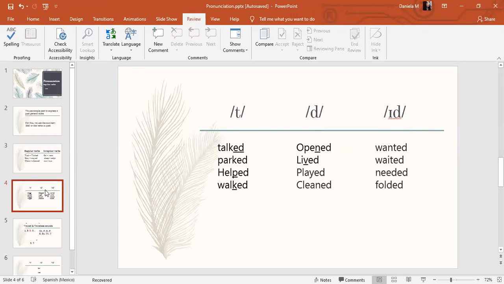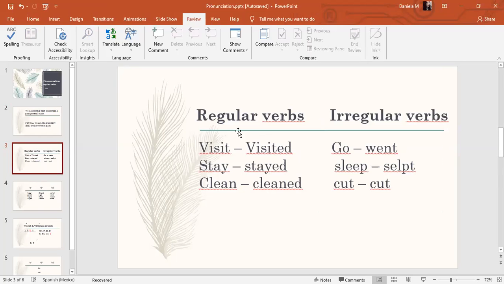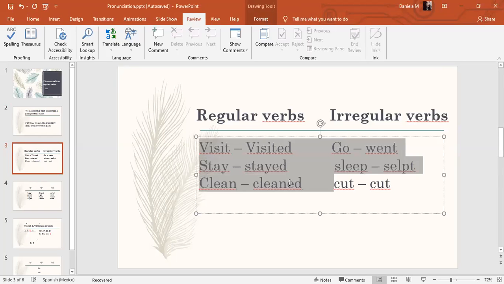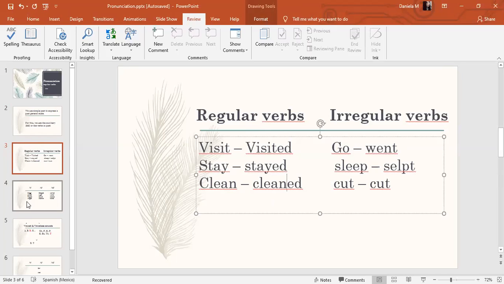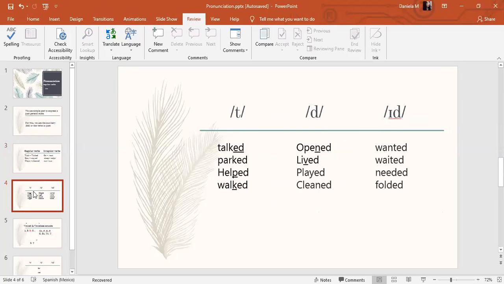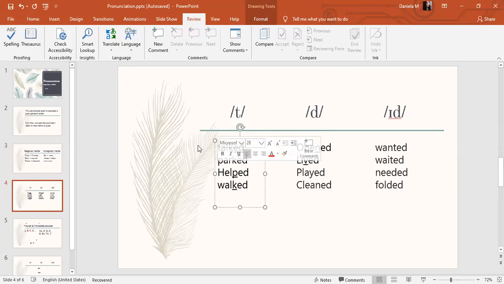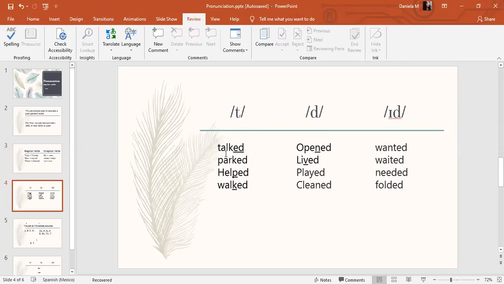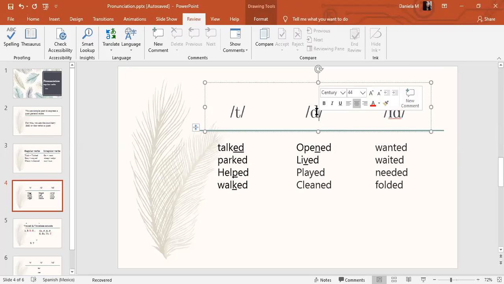Good. Okay, now this is important because we're gonna focus on ed pronunciation. So in regular verbs, we have three different ways to pronounce the ed at the end of a regular verb. For example, as a t, like the sound. For example, talked, parked, helped, and walked. As you can notice, the ed is pronounced as d, like the sound.